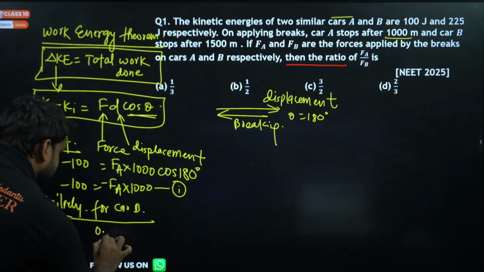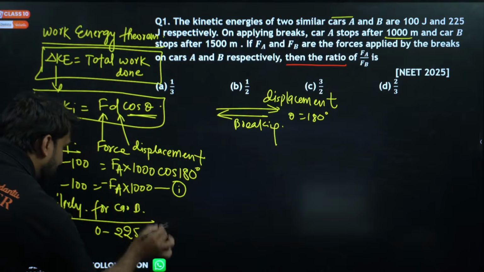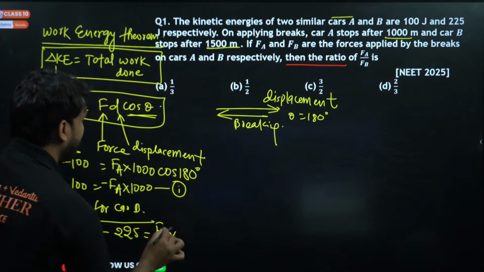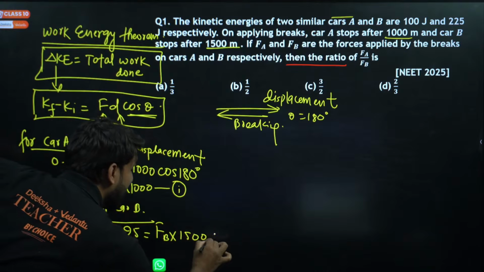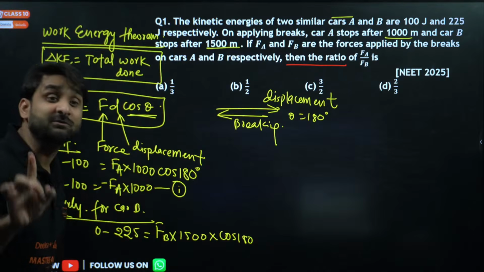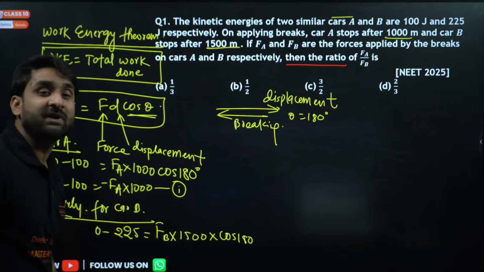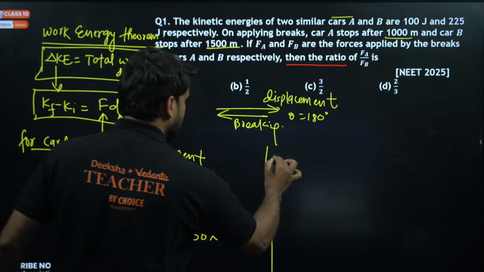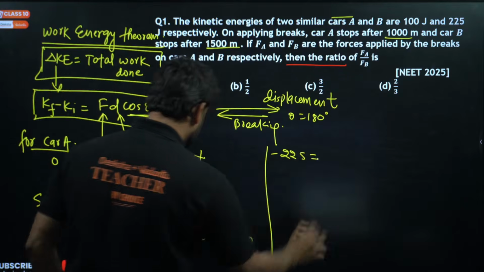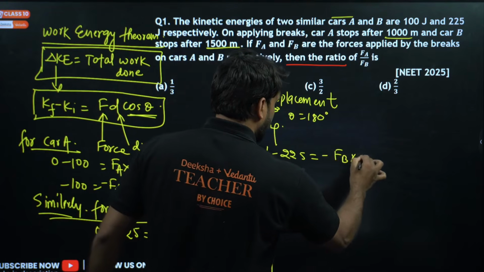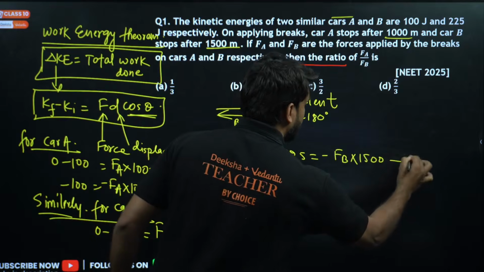We can write 0 minus 225 is equal to the applied brake force into displacement of car B, which is 1500, and here also it will be cos 180, which is minus 1. So minus 225 is equal to minus FB into 1500, equation number 2.